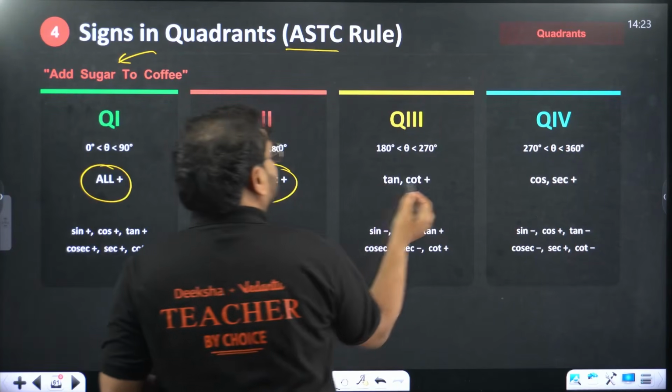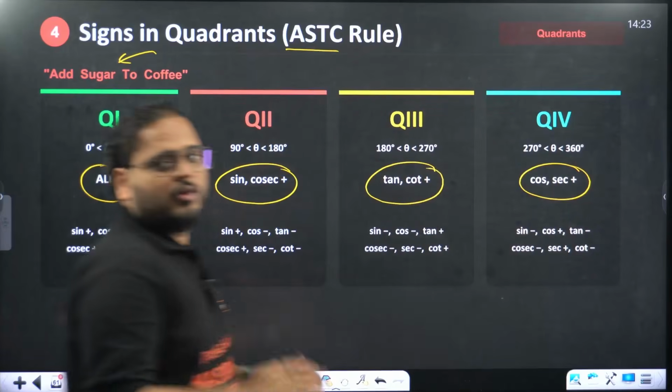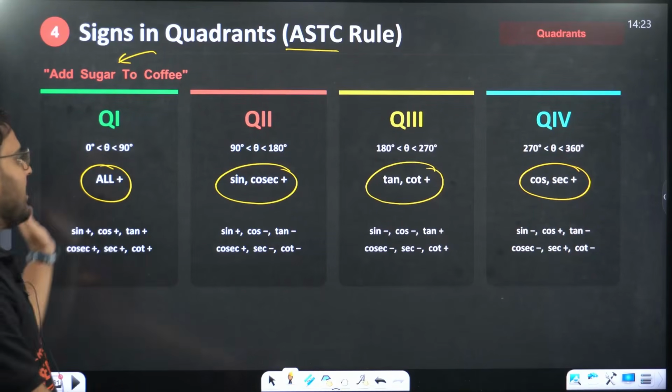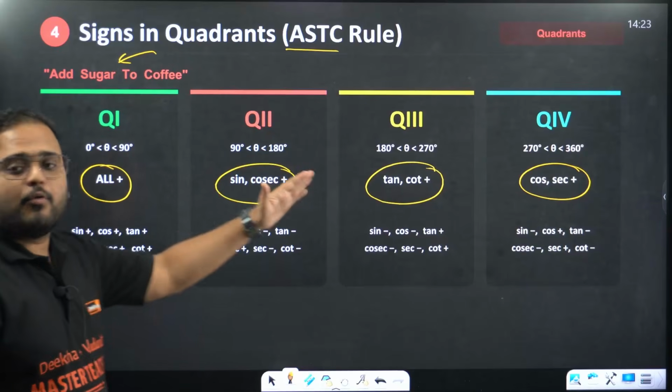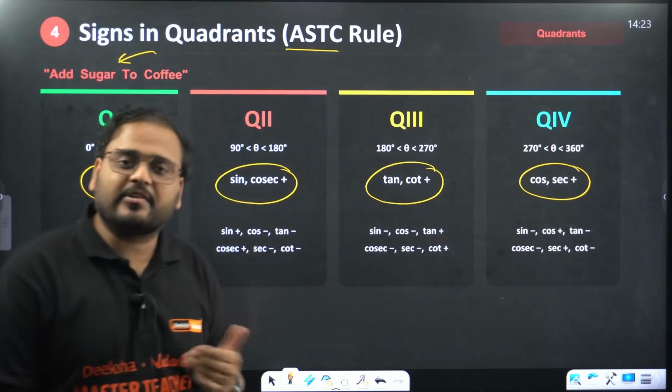Second is tan, so tan and reciprocal. Last is C, so cos and reciprocal. So add sugar to coffee. This is your acronym. So remember, in all the 4 quadrants, which are positive? All means in the first quadrant, all 6 trigonometric ratios are positive.